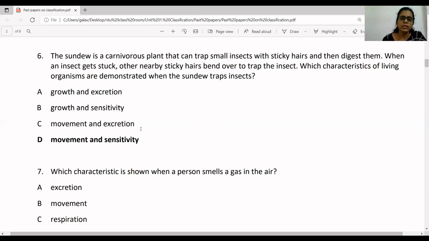So this is sensitivity and movement. The leaves are getting closed, and the sticky hairs bend over to trap the insect. So movement and sensitivity. So D is the correct answer.